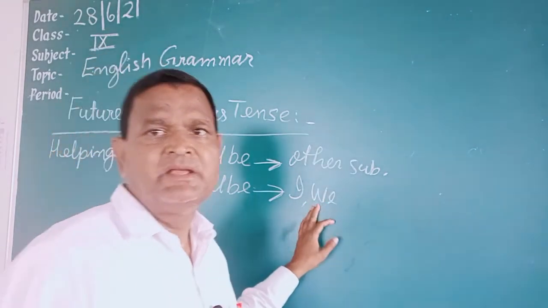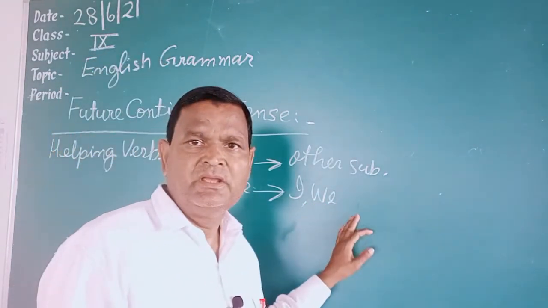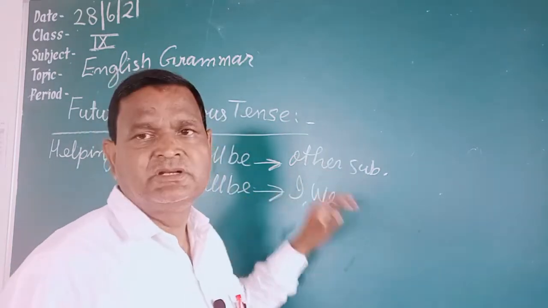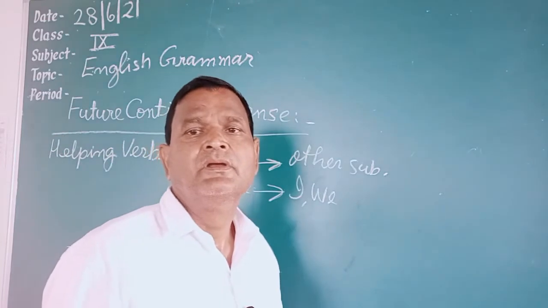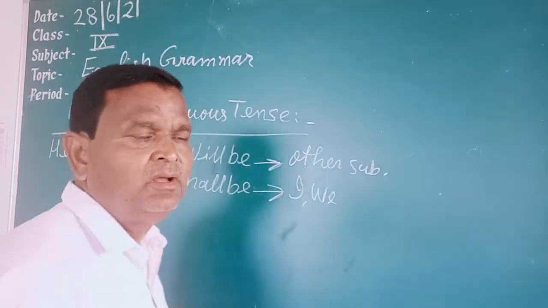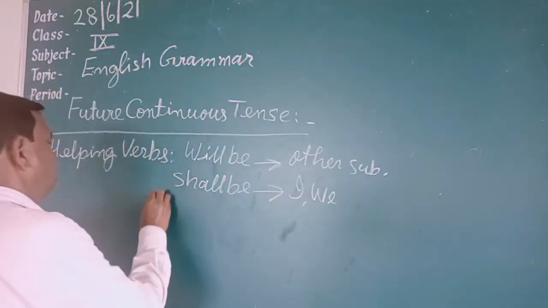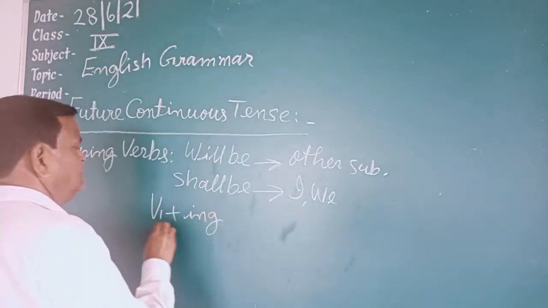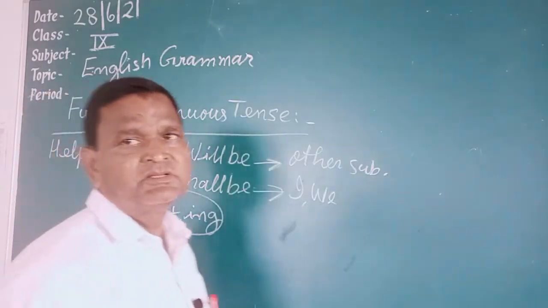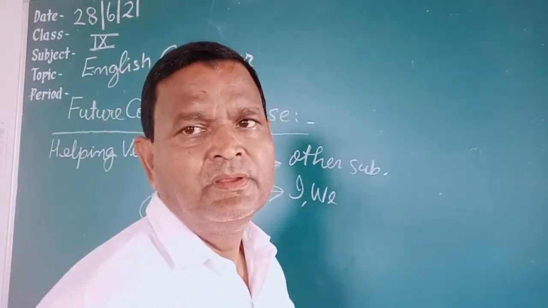If the subject is I or we, shall be; if any other subject is there, then will be is used. In this tense, verb first form plus ing is used.